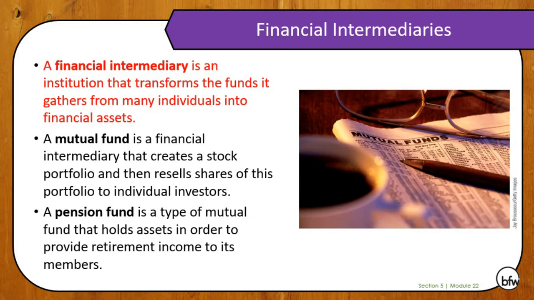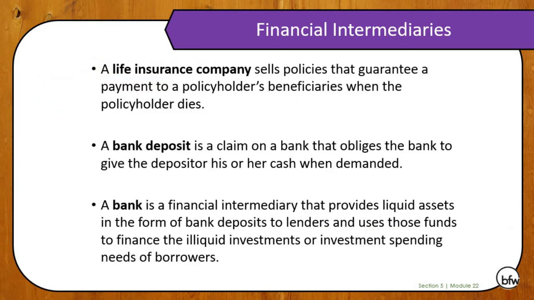Now, a financial intermediary is an institution that transforms the funds it gathers from many individuals into financial assets. So a mutual fund is a financial intermediary that creates a stock portfolio and resells shares of this portfolio to individual investors, and a pension fund is a type of mutual fund that holds assets in order to provide retirement income to its members. These are other financial intermediaries that we don't really need to know as much about.